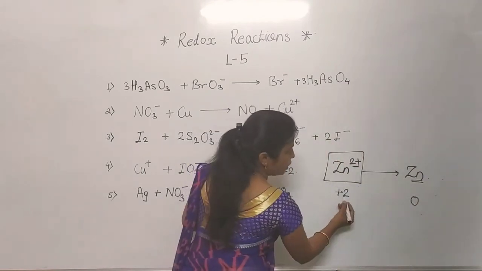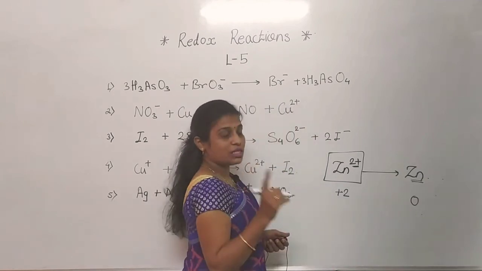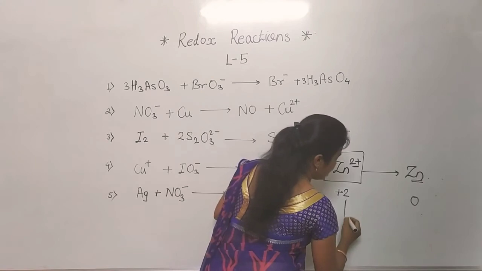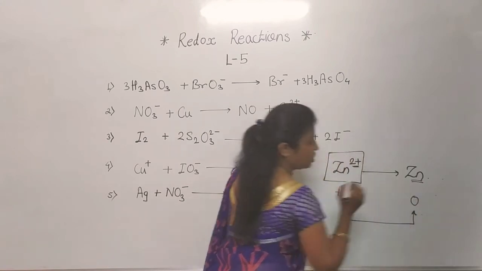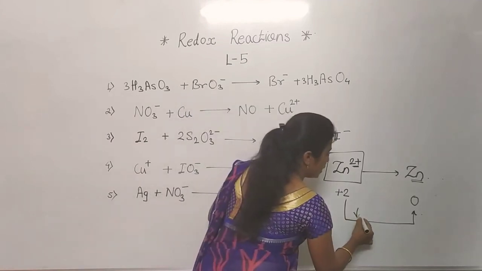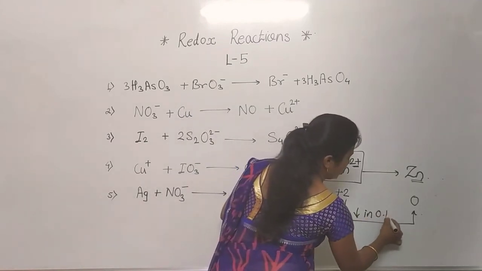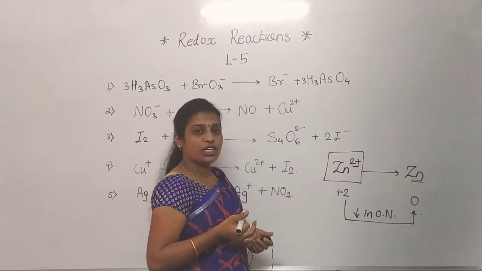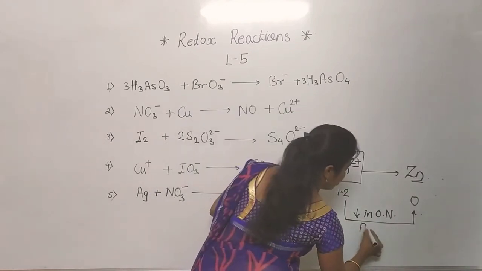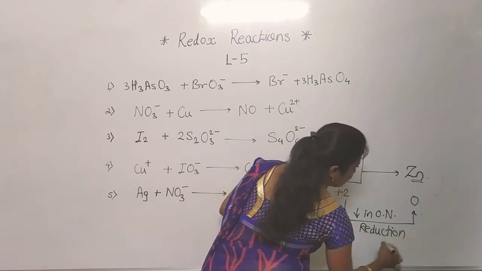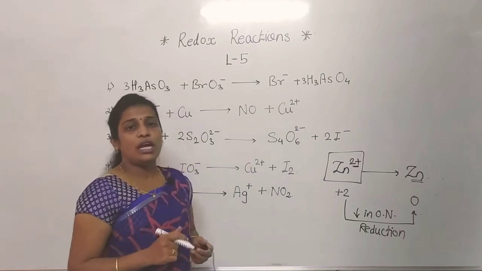Now see here, +2 to 0. What is that? Oxidation number changed from +2 to 0, means is there an increase or decrease in oxidation number? Oxidation number is decreased. So there is a decrease in oxidation number. अभी देखो oxidation number decrease हुआ, मतलब oxidation या reduction? Reduction. Okay, clear to you? So in this way we identified whether this reaction is an oxidation reaction or a reduction reaction.